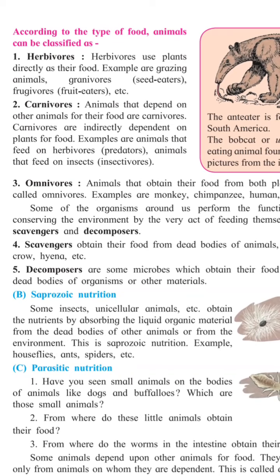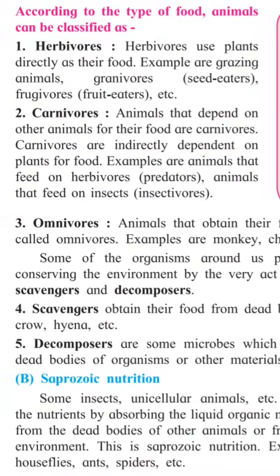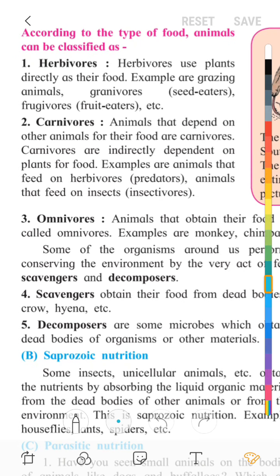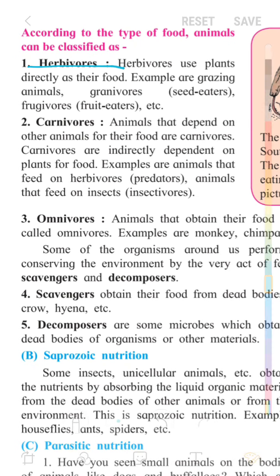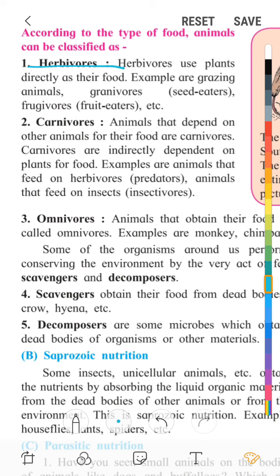They are called frugivores. They also come under herbivores. So these are herbivores, which use plants directly as their food.